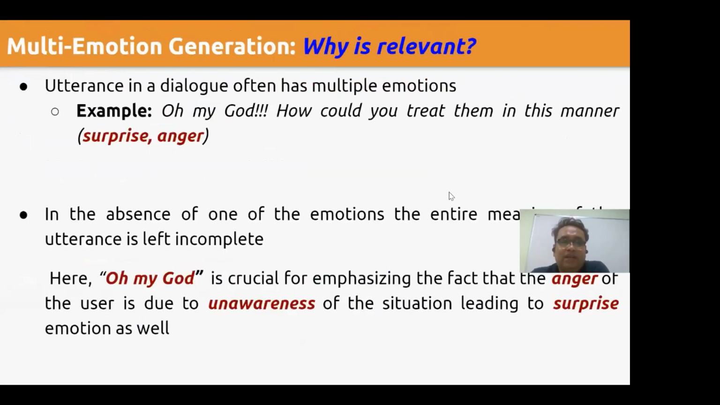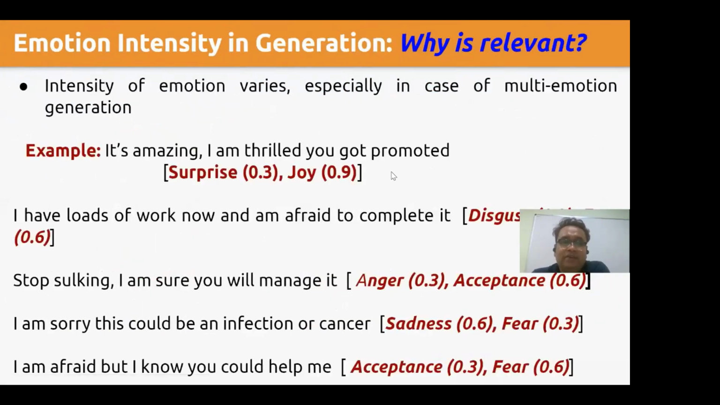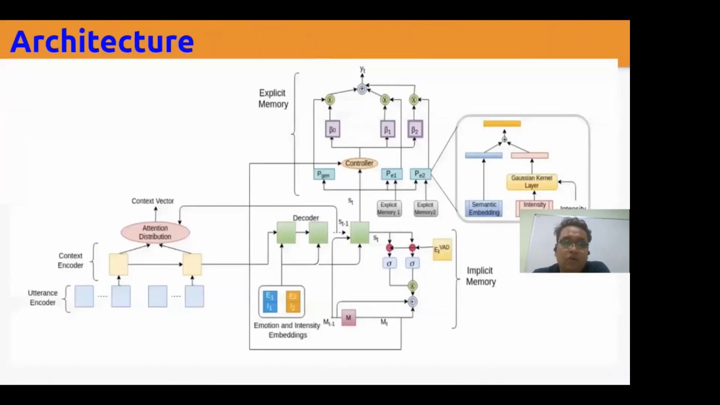Now let us see why multiple emotion generation is really a relevant problem. This particular utterance shows that it has two different emotion categories, and if one of them is left unattended, then the overall meaning will not be complete. At the same time, the emotions can also be expressed with different levels of intensity. So capturing these emotions along with the intensity plays an important role.